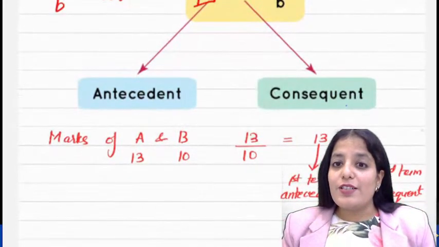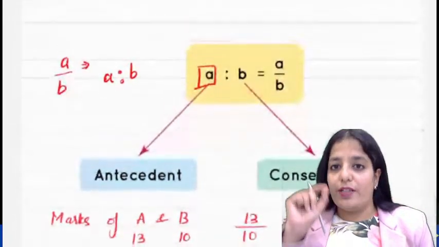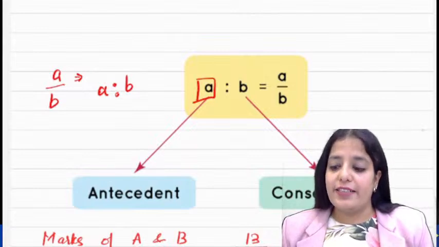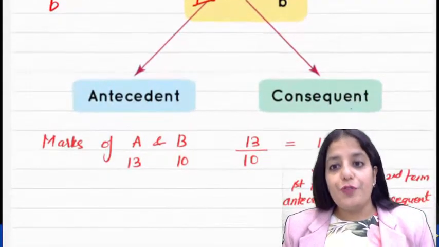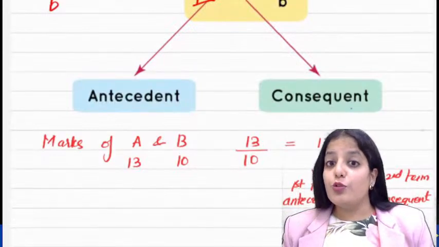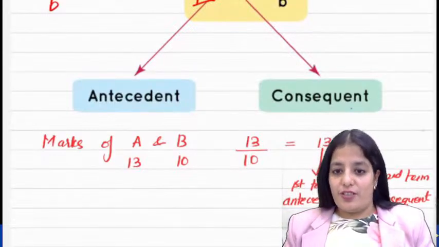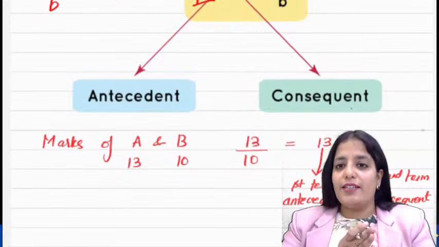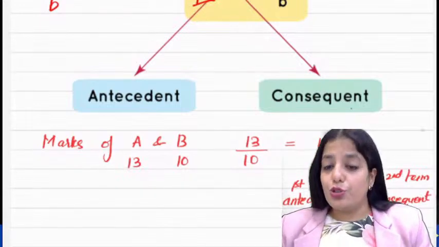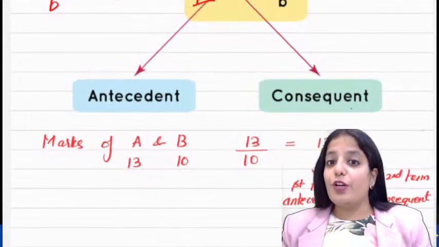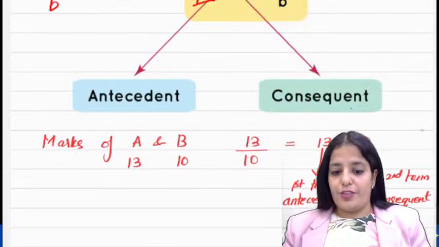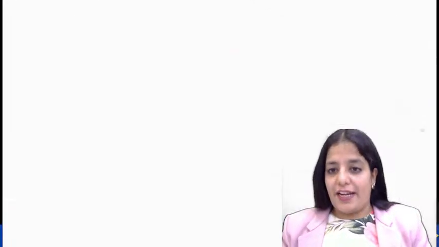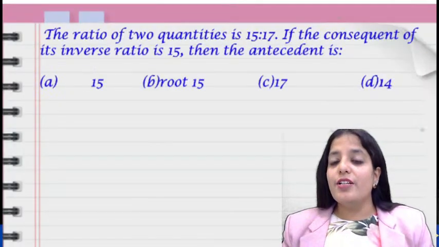Now this 13 upon 10 can be written as 13:10. The first term, we call it the antecedent. And the second term, we call it the consequent. You should remember this, because if a question, as the one that came just a few minutes back, is asked on antecedent and consequent, then you should be aware of this terminology. If you are not aware of these terminologies, you won't be able to solve it. So the first term we call the antecedent and the second term we call the consequent.